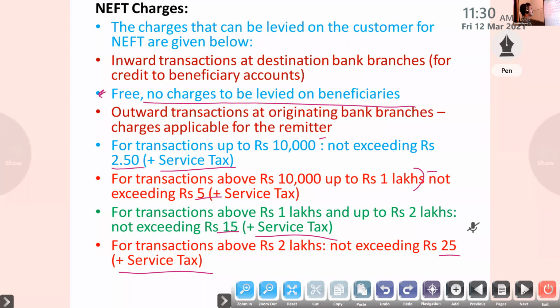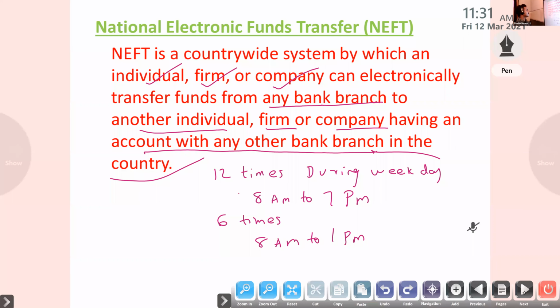So what do you mean by NEFT? National Electronic Fund Transfer. It is a countrywide system by which an individual, firm or company can electronically transfer funds from any bank branch to another individual, firm or company having an account with any other bank branch in the country. Next one, features of NEFT.